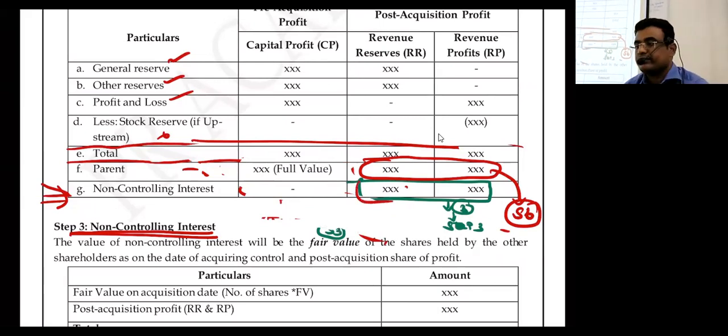Now listen, repeat with me: post acquisition profit of NCA always will go to step number 3. I hope you know what step number 3 is. Post acquisition of holding company always will go to step number 6, which I have to discuss. So that area is closed, your mind is free.